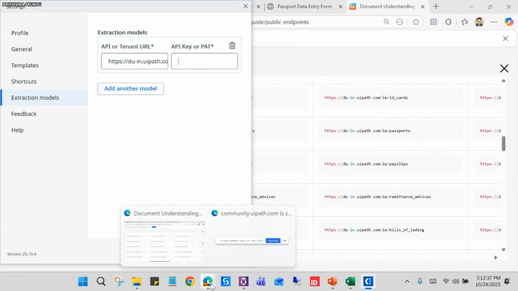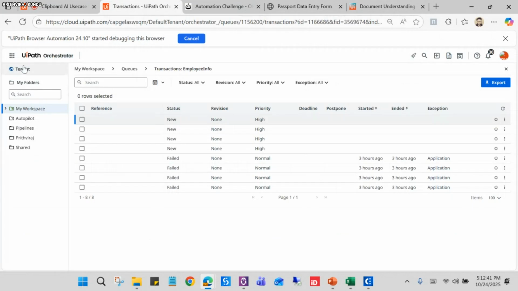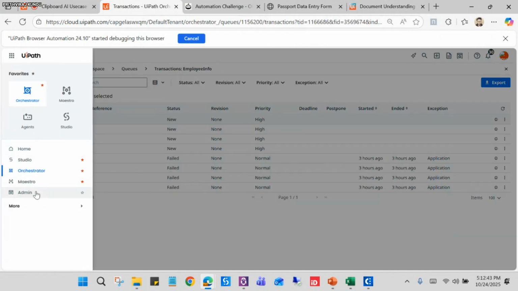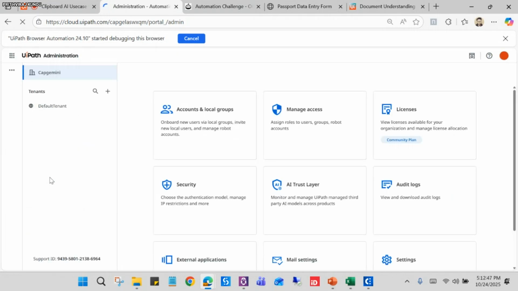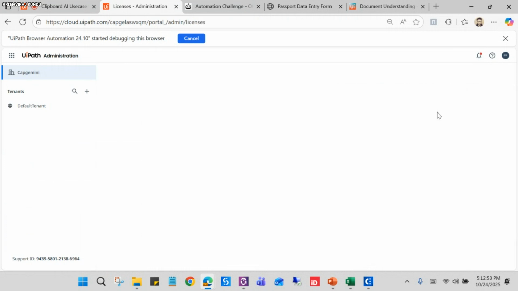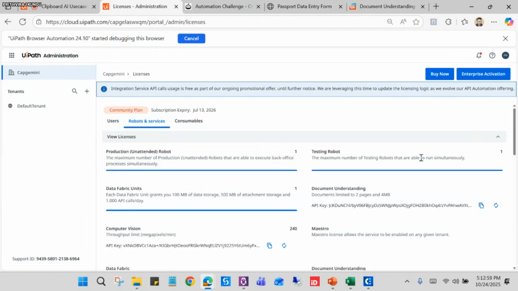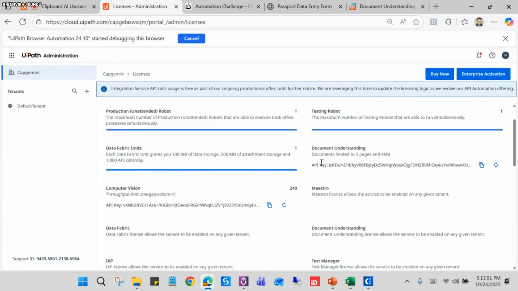The API key we can get from the Orchestrator or from this Automation Cloud, and for that we need to have admin access. So if you go to the admin, we can see the license here, right? Currently we are using the community plan. Under Robots and Services, we can see the Document Understanding API key, right? You can simply copy it.